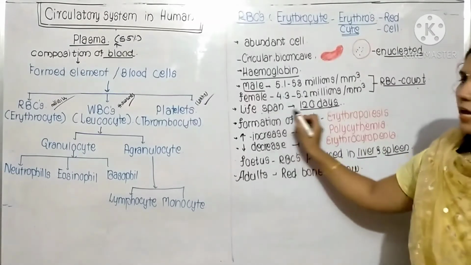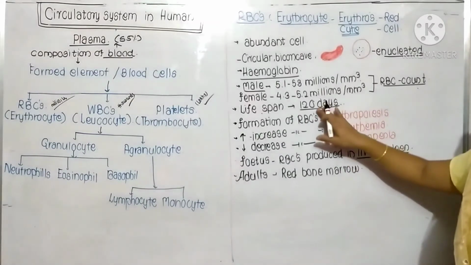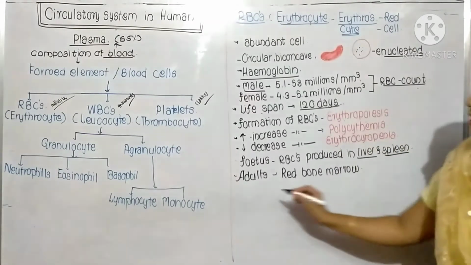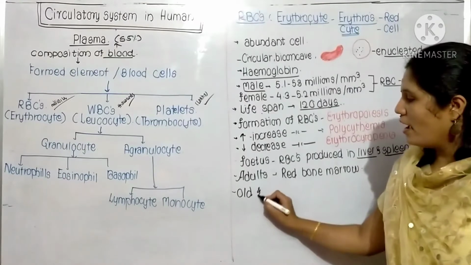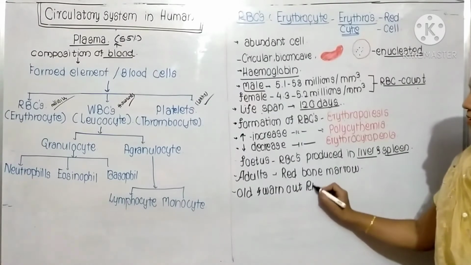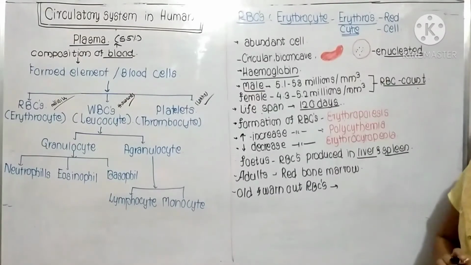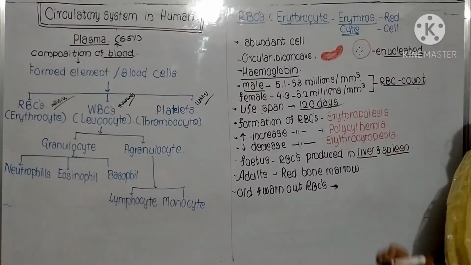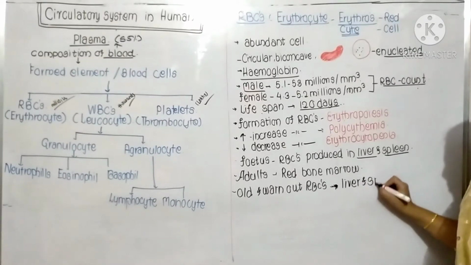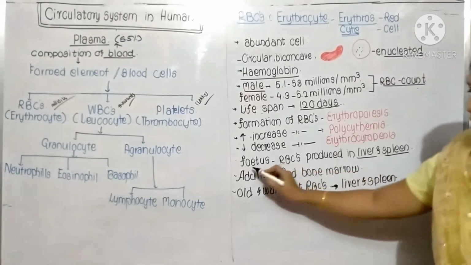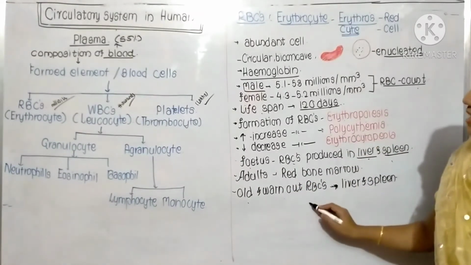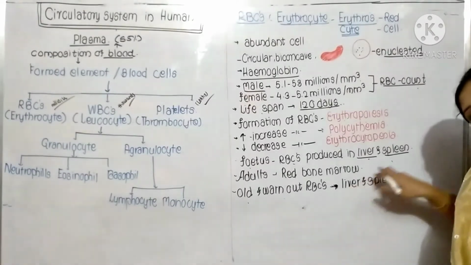Now here I have written about the lifespan. Then what happens after the death of these RBCs? This old and worn out RBCs, where does this process take place? This process takes place in the liver and spleen only. In the fetus RBCs are produced in liver and spleen, and the old and worn out RBCs are destroyed in liver and spleen only.